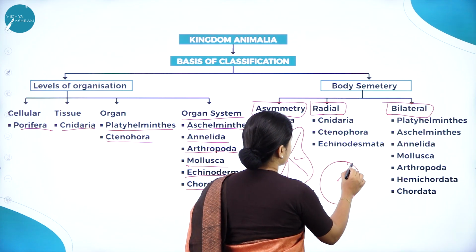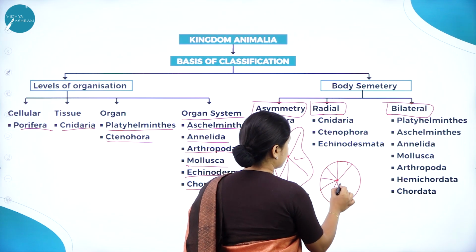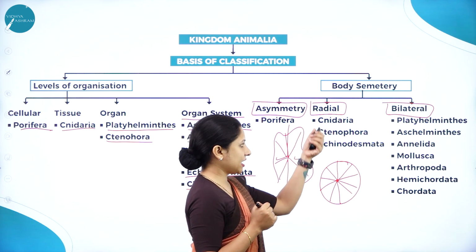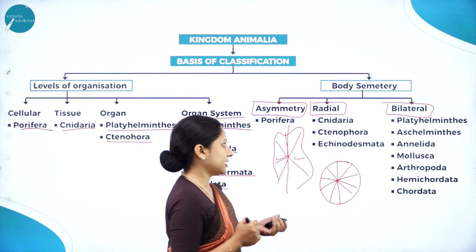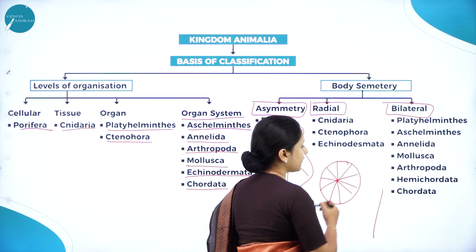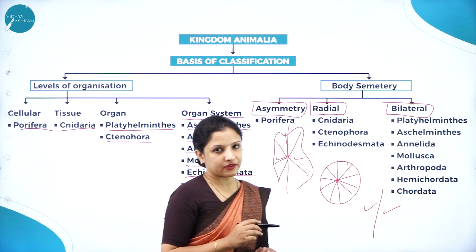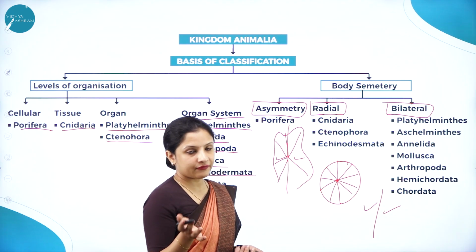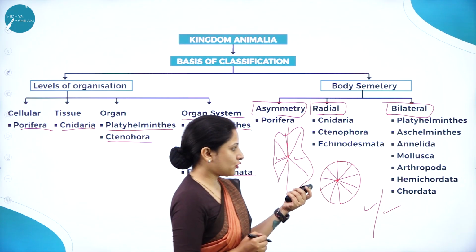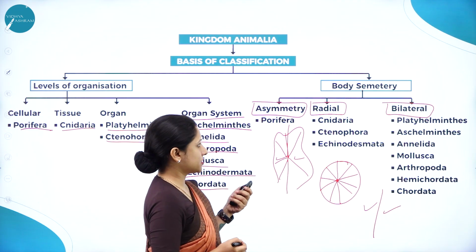Radial symmetry means it's like cutting a piece of cake. Exactly from the center, if I draw lines like this, all the pieces look exactly similar to one another. It's called radial symmetry. Such organisms are cnidarians, ctenophorans, and echinodermata. Next is bilateral symmetry, wherein if I draw a line at the center, one half looks similar to the other half. That is, the right half will look similar to the left half. So platyhelminths, aschelminths, annelids, mollusks, arthropoda, hemichordata, and chordates, all of these exhibit bilateral symmetry.